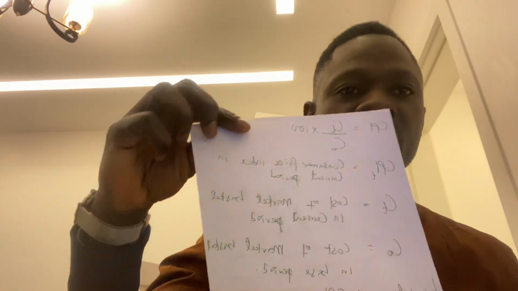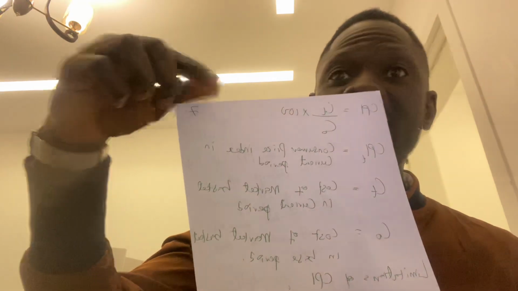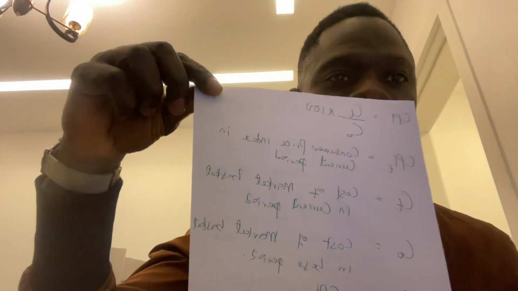So the formula for CPI is C base T over C base O multiplied by 100. C base T over C base O multiplied by 100. That is how to measure. That's chapter 23. That's how to measure the Consumer Price Index.